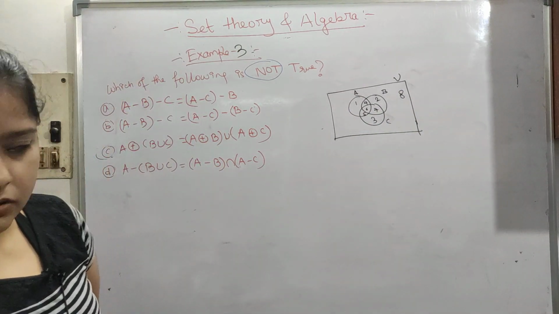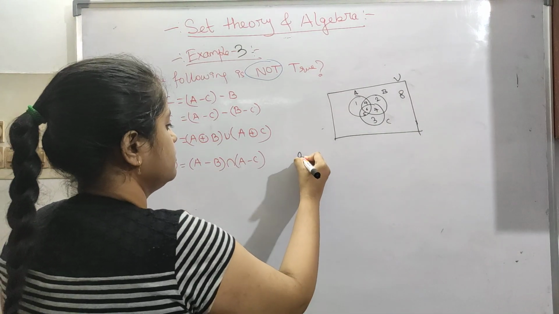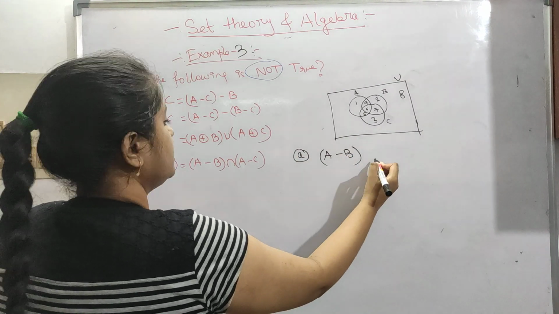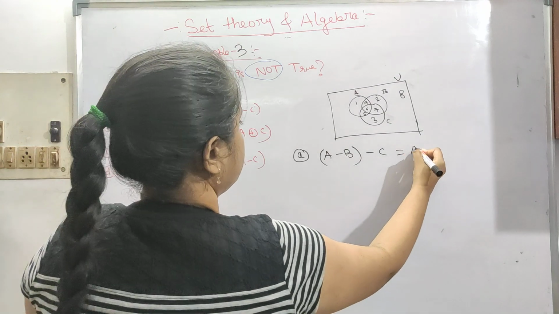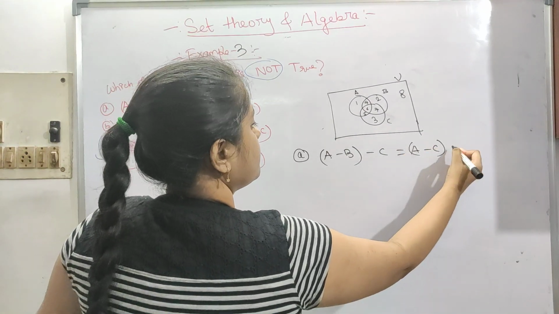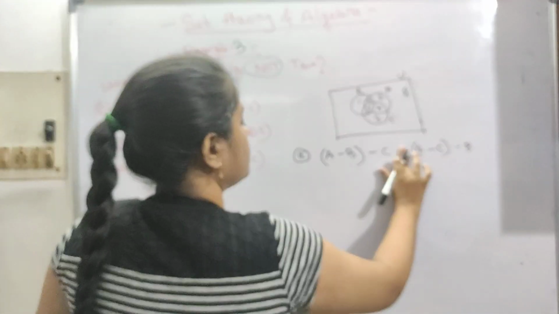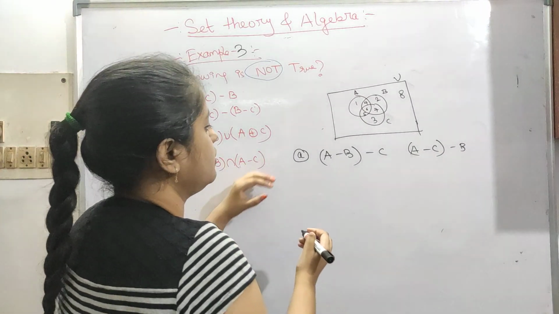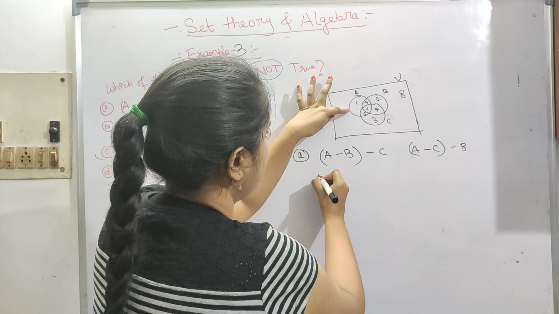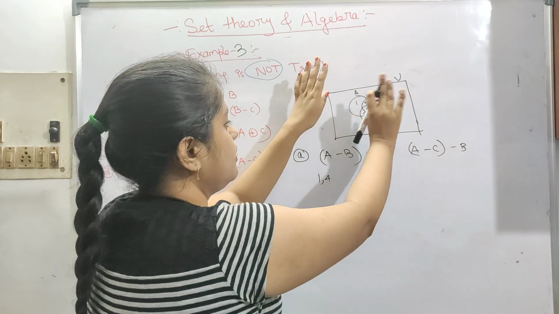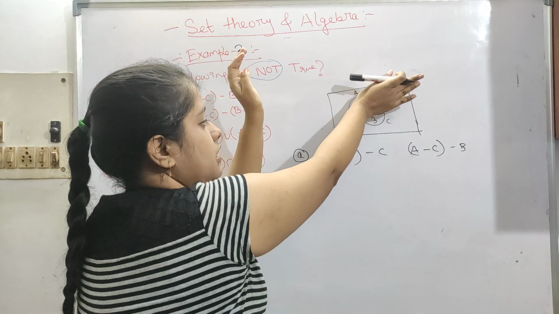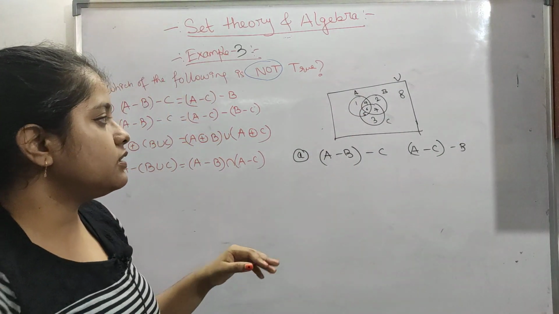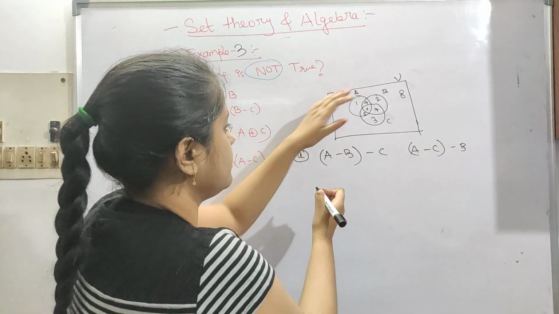Okay, so now let's find out the first one, (A minus B) minus C, and (A minus C) minus B. Okay, I am putting equals here. Let's see if it is equal or not. So now let's find out. So A means here 1, 4. You can just write it down easily. Okay, so if you are comfortable enough, you can write it down. Let's say we are writing it down like this. We have practiced it.